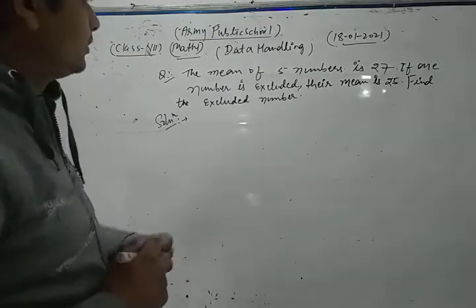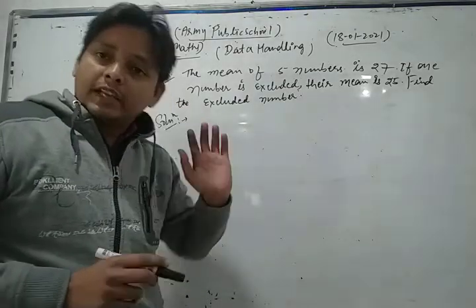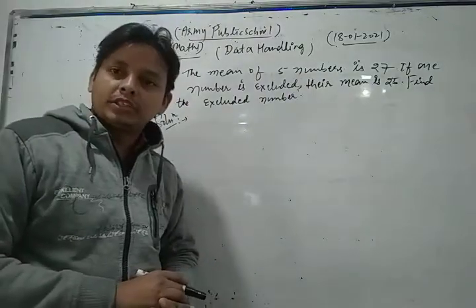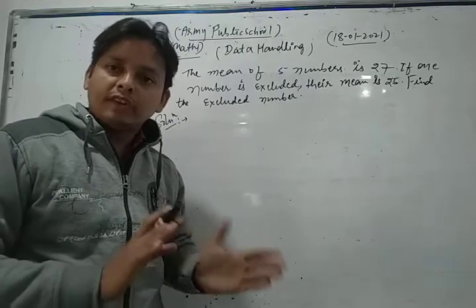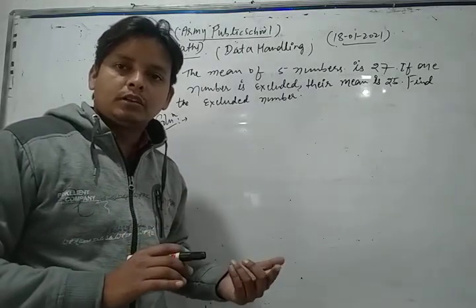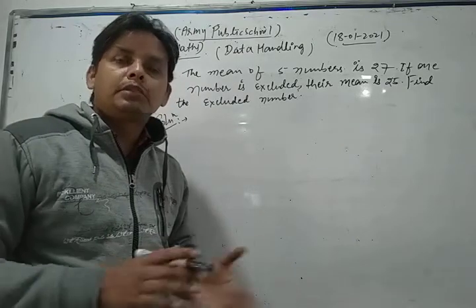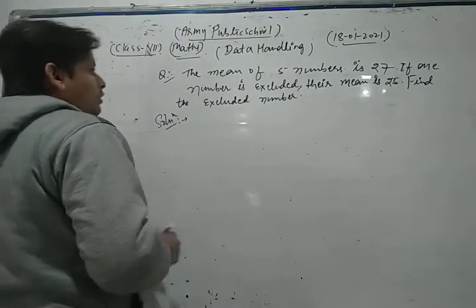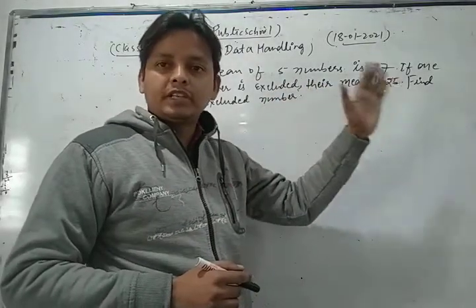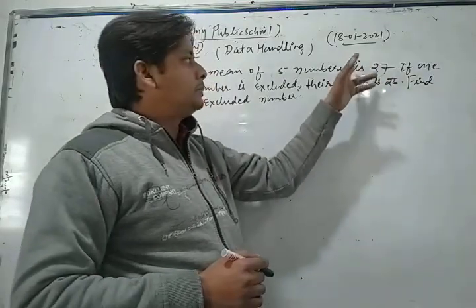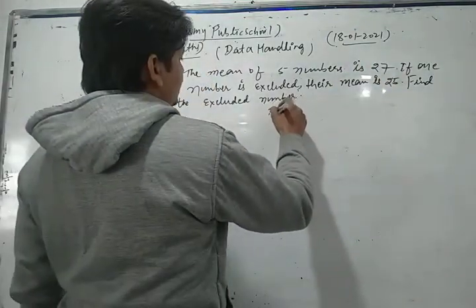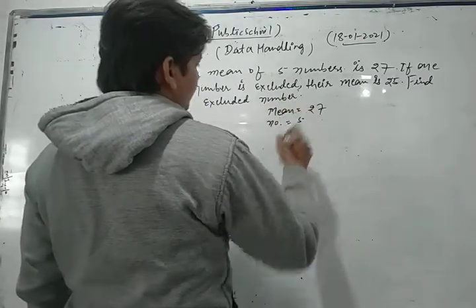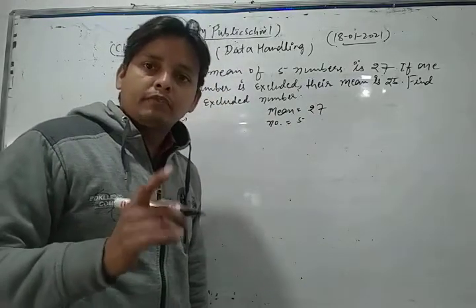Let's see its solution. Dear students, according to the question, we have the mean of 5 numbers as 27. I discussed a formula: the sum of all numbers is equal to mean into number of observations. So first of all, we find the sum of all 5 numbers. The total number is 5, and their mean is 27.